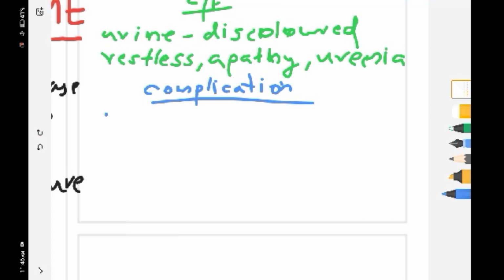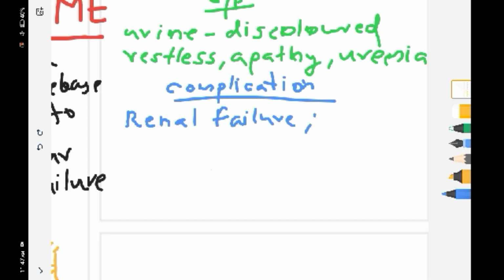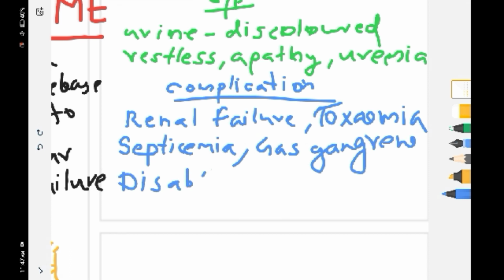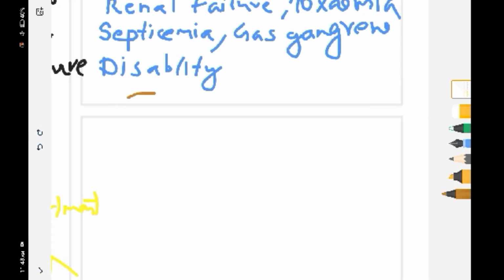Now for the complications. The first one is renal failure, the second one is toxemia, the third one is septicemia, the fourth one is gas gangrene, and the fifth one is disability. So all these are the complications: renal failure, toxemia, septicemia, gas gangrene, and disability.